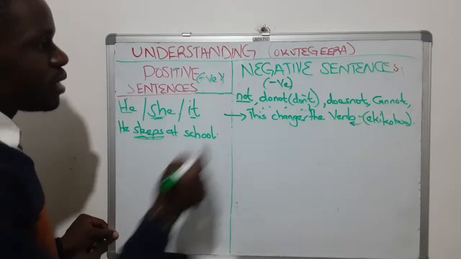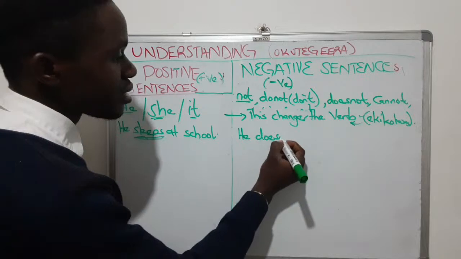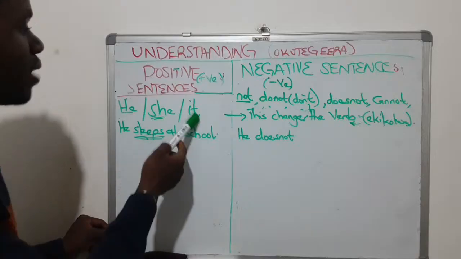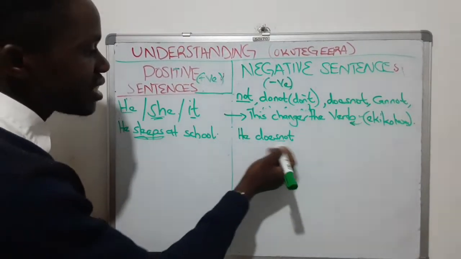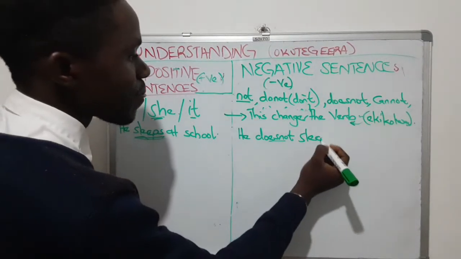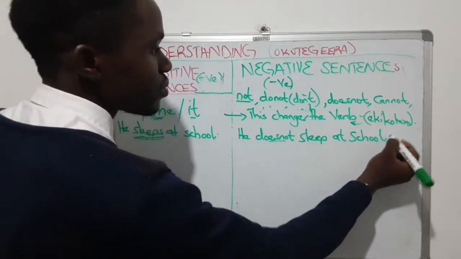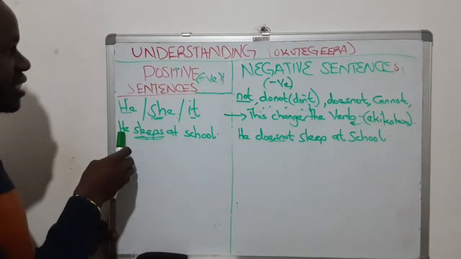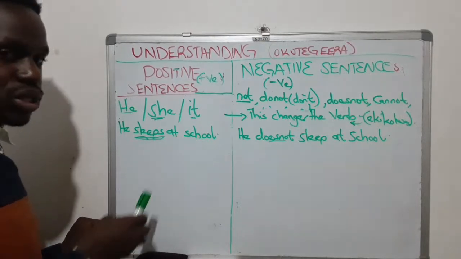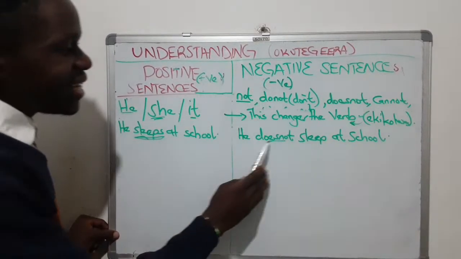Ye yeebakira ku ssomero. Mu negative format ngenda kugamba he does not. Ffenna ndowooza okuddukana nagambye okozesa he oba she oba it, okozesa does not. He does not sleep at school. Once again, in this sentence, positive format, he sleeps at school. Are we together? He sleeps at school. This is a positive sentence. Negative sentence, he does not sleep.